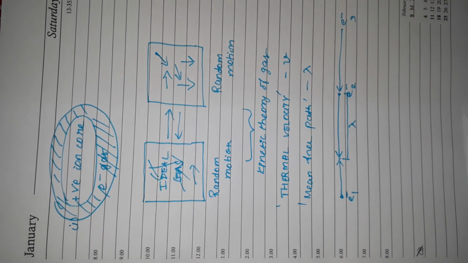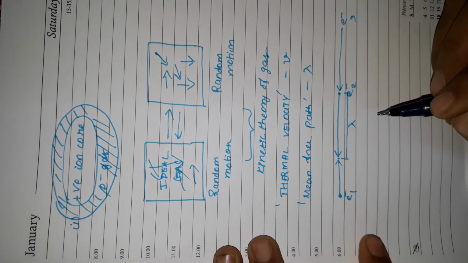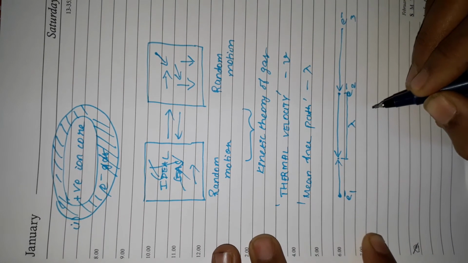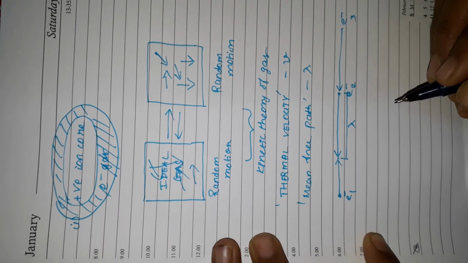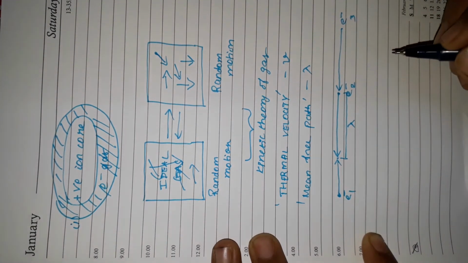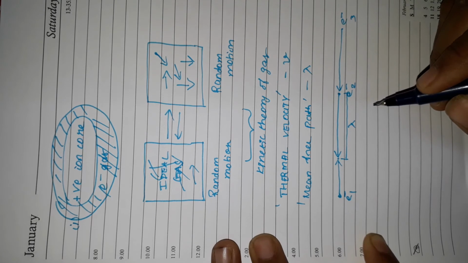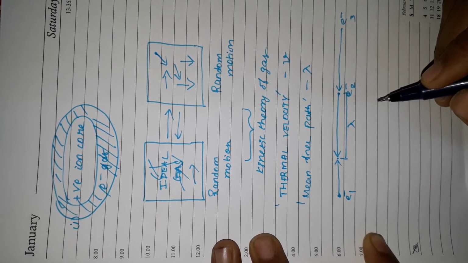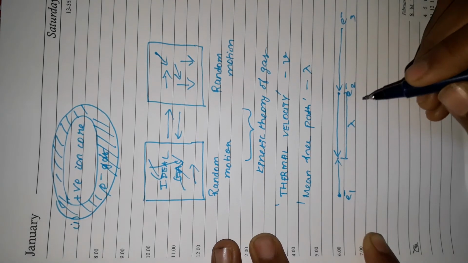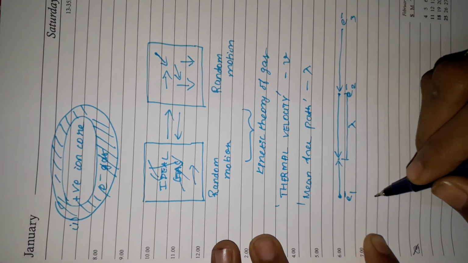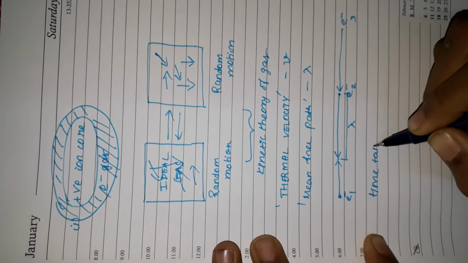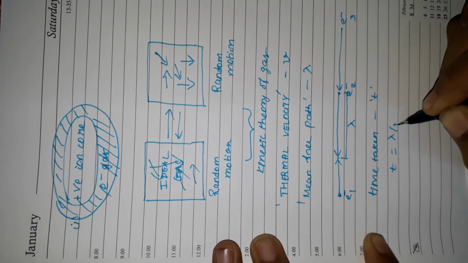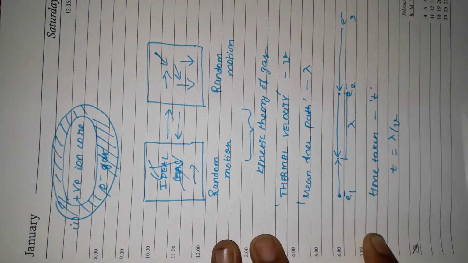So the distance between two collisions is known as mean free path, or the distance traveled by an electron without colliding with any other electron is this mean free path lambda. Understood? And the time taken for this, let us denote by the symbol T. This T is always lambda by V, where V is the thermal velocity.